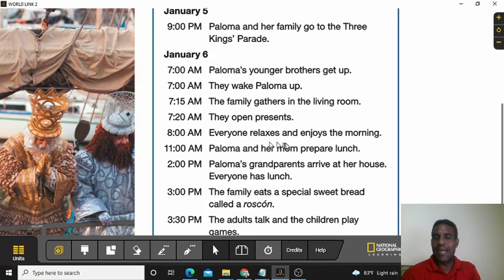Paloma and her mom prepare lunch. Paloma's grandparents arrive at her house. Everyone has lunch. The family eats a special sweet bread called a rosca. The adults talk and the children play games.